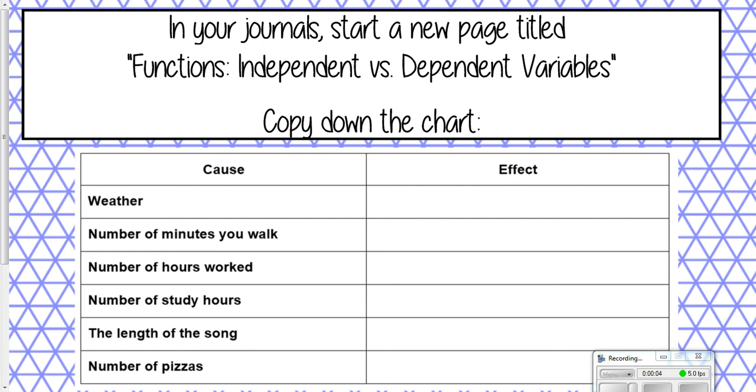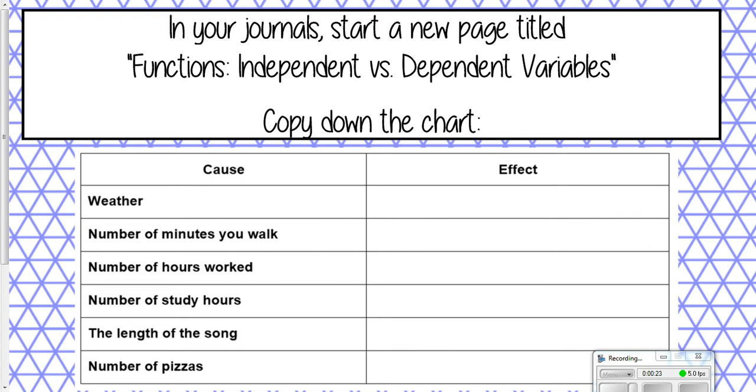Alrighty, hopefully you all have copied down the chart already. This chart covers just a few causes and effects. This is real simple, 4th grade social studies type stuff, right? We just wanted to come up with a few effects for these causes that we've listed. So weather. If weather is the cause, what might be the effect? Okay, what does weather affect?